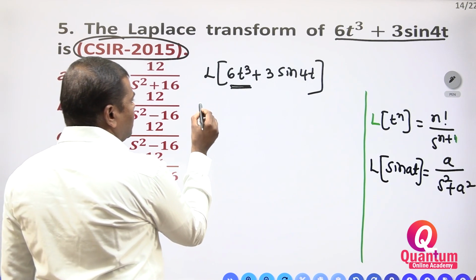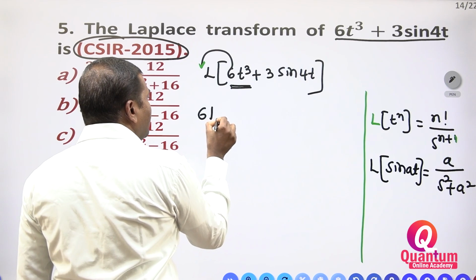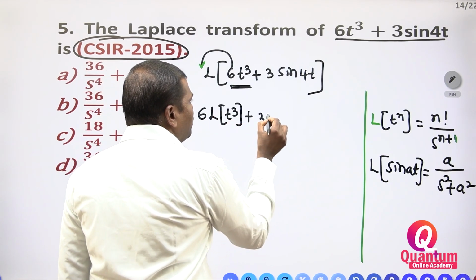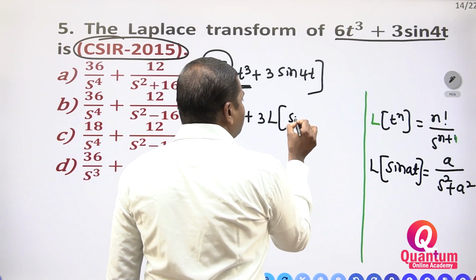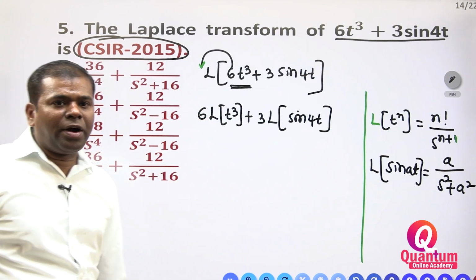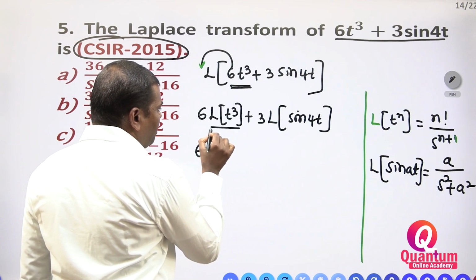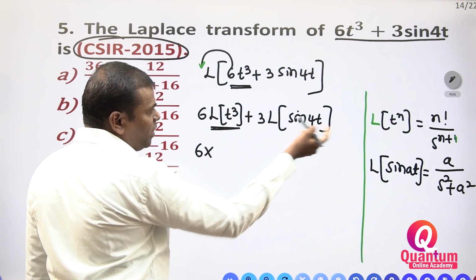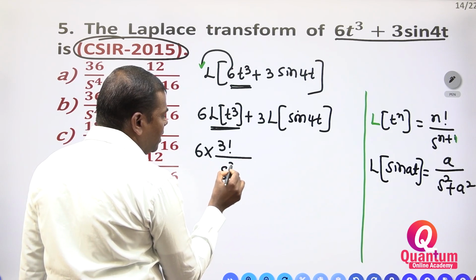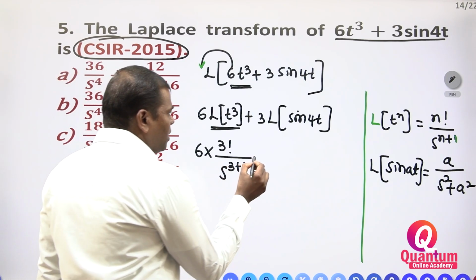Now we have to apply. 6 is a number, that's why you take it outside. 6 into Laplace transform of t cube plus 3 into Laplace transform of sin 4t. Now you substitute: 6 into the Laplace transform of t to the power of n, that is 3 factorial divided by s to the power of 3 plus 1.